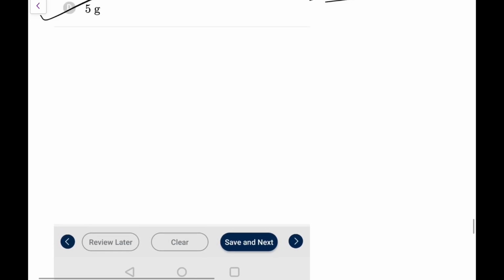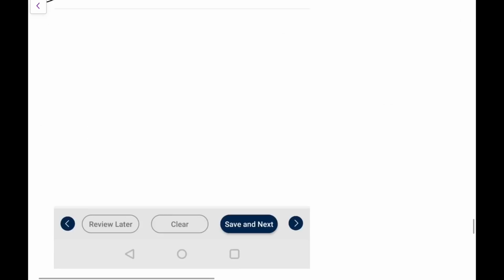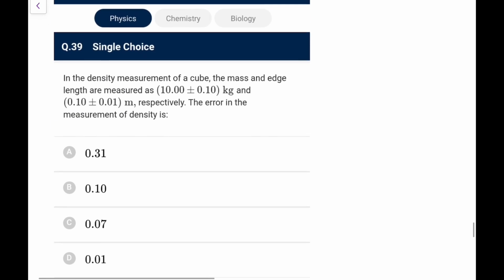And just remember, at this point both come to zero. Once they come to the same temperature, no further heat transfer takes place, because for heat to flow, temperature has to be different.